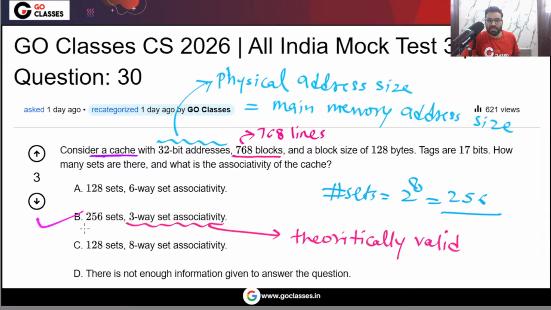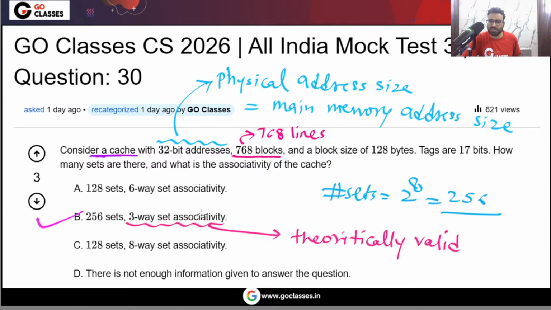For example, the number of lines, the number of blocks, the associativity. If all these are a power of 2, then things become very easy. The calculation becomes very easy, and the hardware becomes very easy. So this three-way associativity, or associativity equal to 3, remember, is theoretically valid. So for this question the answer will be option B.